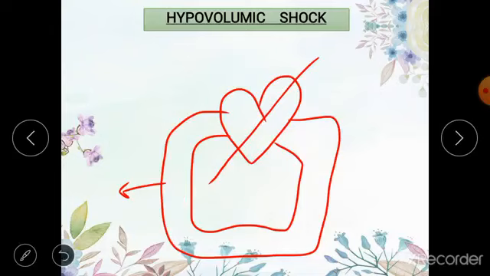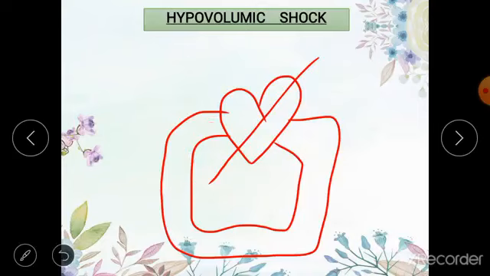The second important determinant of mean systemic filling pressure is blood volume. If the volume of blood is high, the mean systemic filling pressure is going to be high, but if the blood volume is reduced, the mean systemic filling pressure is going to be reduced and the venous return is going to be reduced.